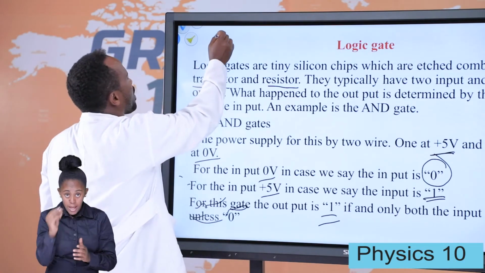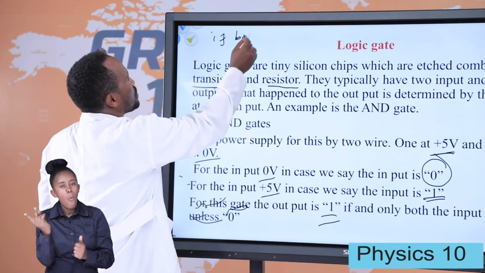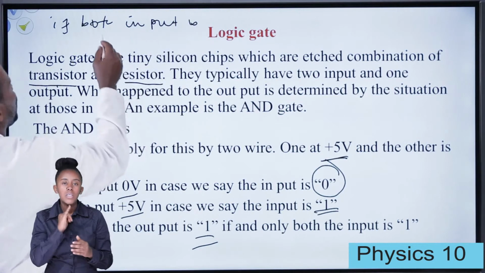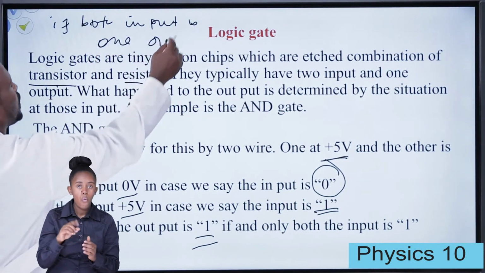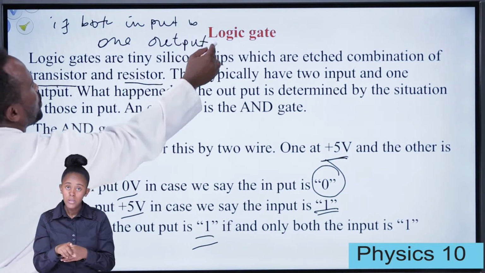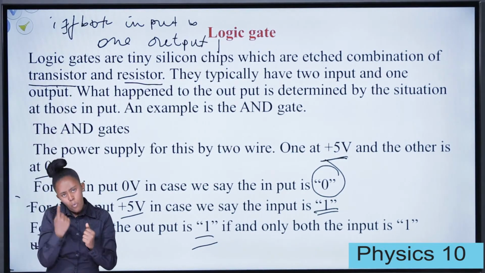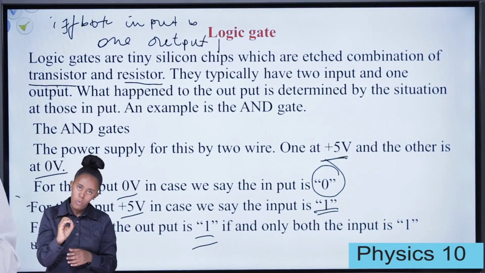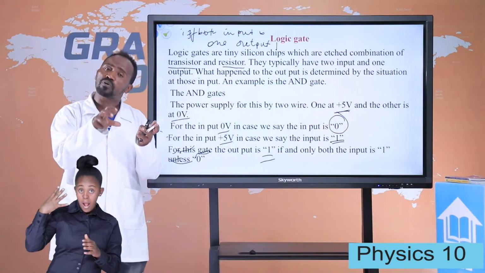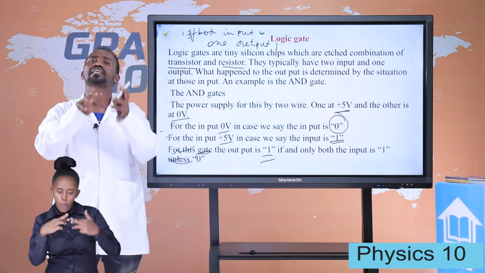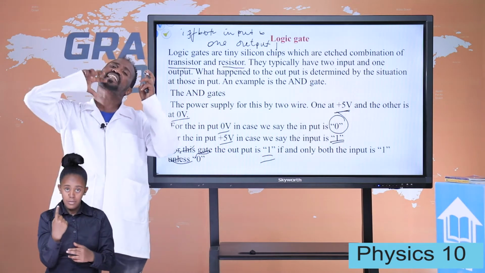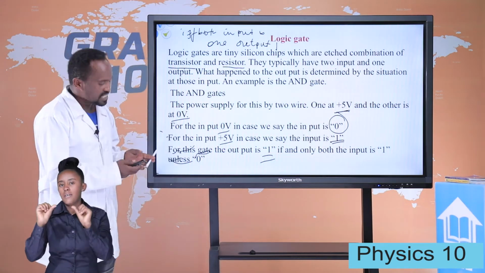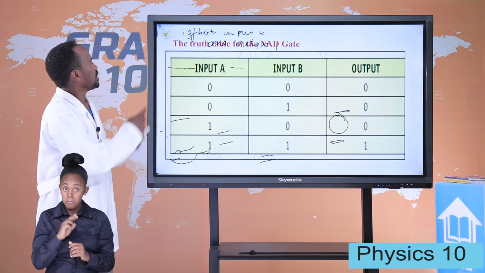If and only if both inputs are 1, the output should be 1. If and only if. Otherwise, if the other is what? 0. The other is 0. That means we get a light when the 2 wires are at 1, that means at high potential, 5 or 6 etc. Let's see the truth table.